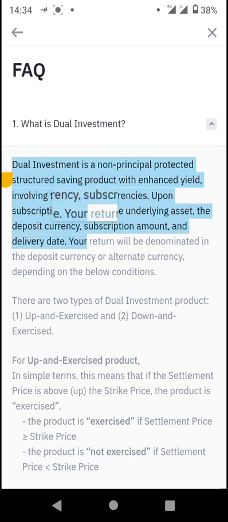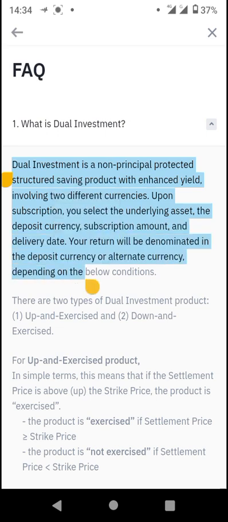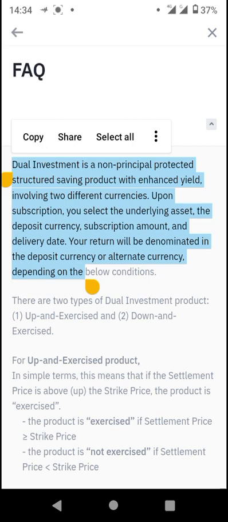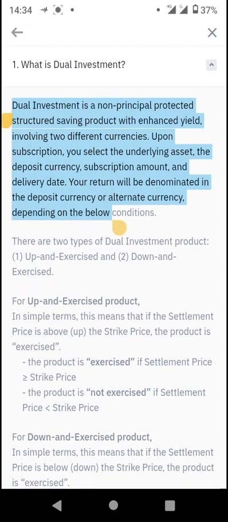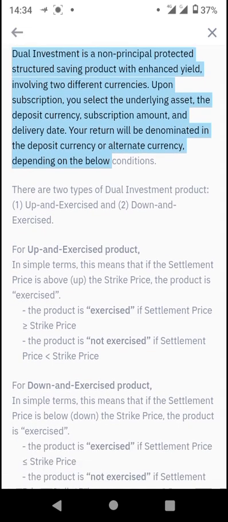So upon subscription, you select the underlying assets, the deposit currency, the subscription amount, and the delivery date. Your return, or the passive income you will earn, will be denominated in the deposit currency or in the alternate currency, depending on the below conditions. So there are two basic conditions you want to look at.